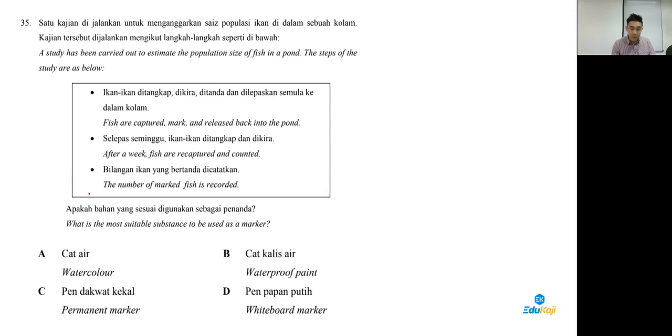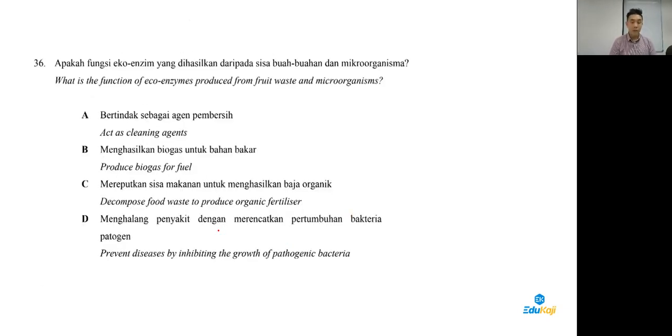Then 35 is capture recapture. Guys, 35 is capture recapture. Oh sorry, they are asking what can be used as a marker. So basically when we talk about using things to mark organisms, it must be something waterproof. So 35 answer is boy. And 36 is from Form 5 chapter 10.